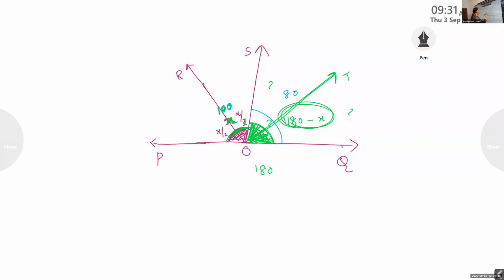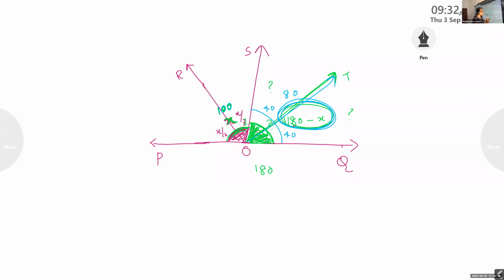When we draw the angle bisector, the angle is divided into two equal parts. So 80 is divided into two equal parts. What are the equal parts? 80 by 2, that is 40 and 40. But ma'am, instead of 80 and 100, which I have given as an example, it is x by 2. So this angle is 180 minus X. Instead of 80, it is 180 minus X.